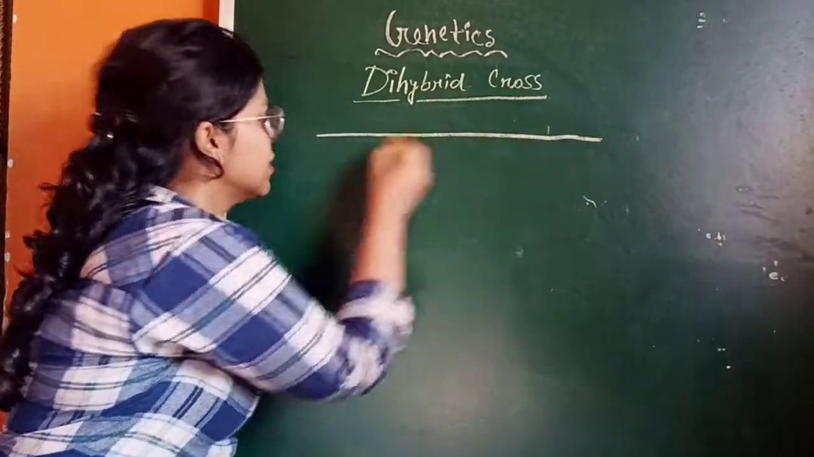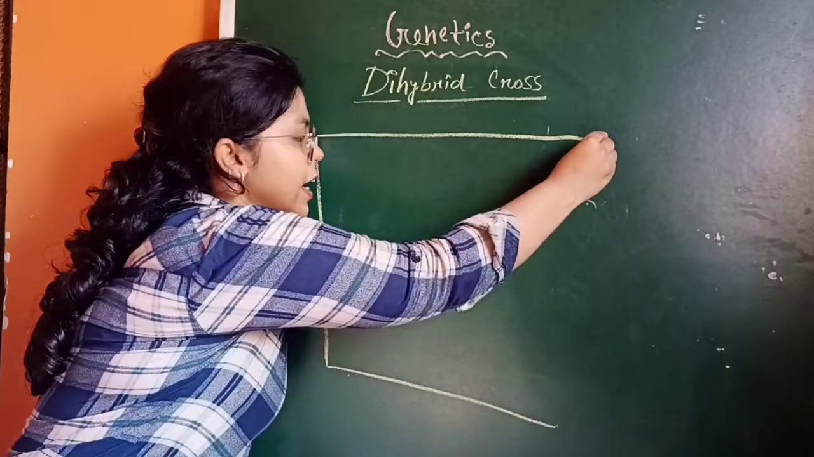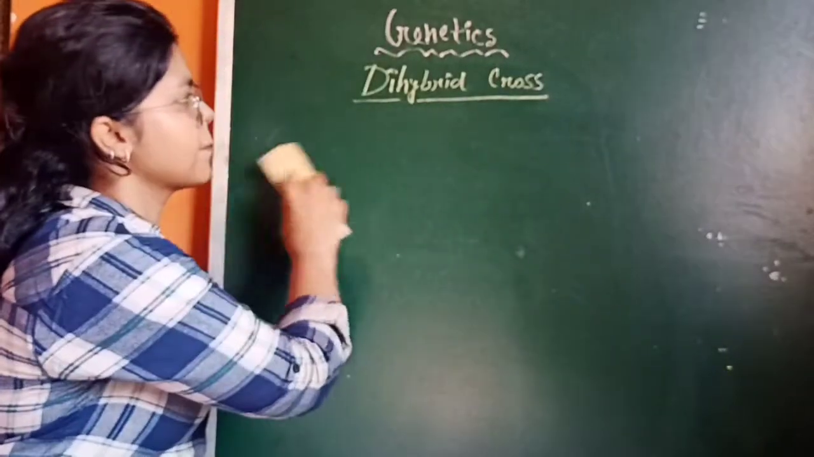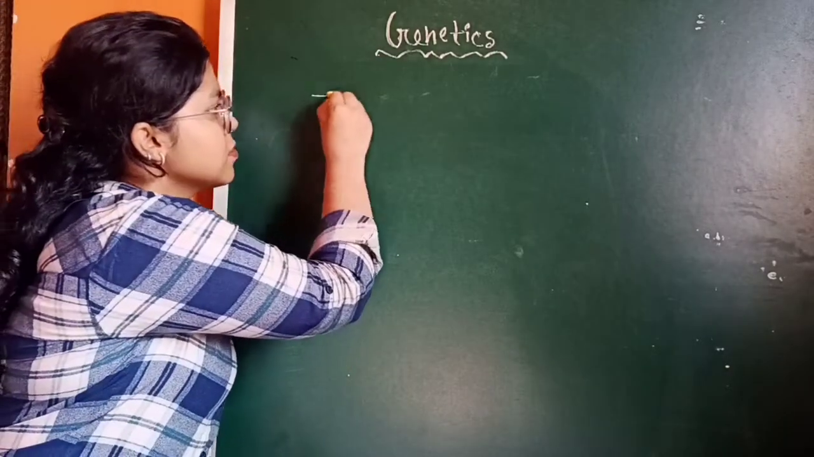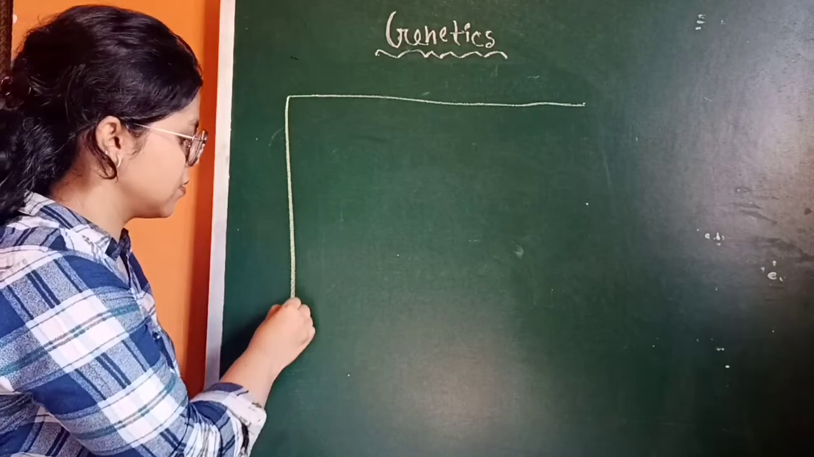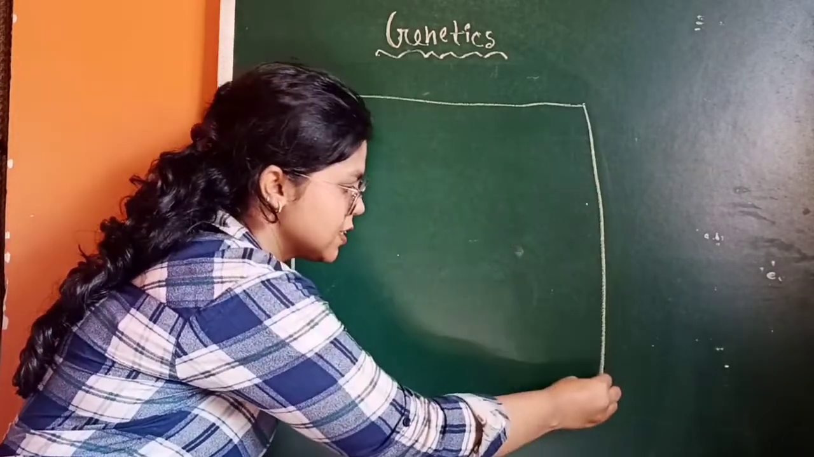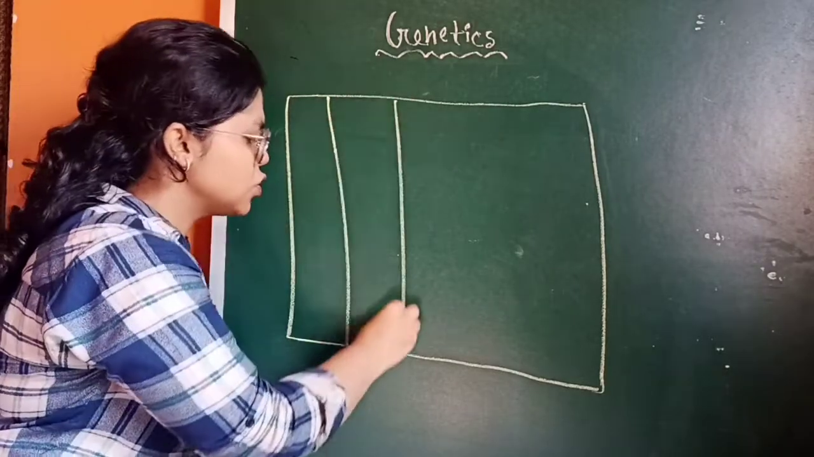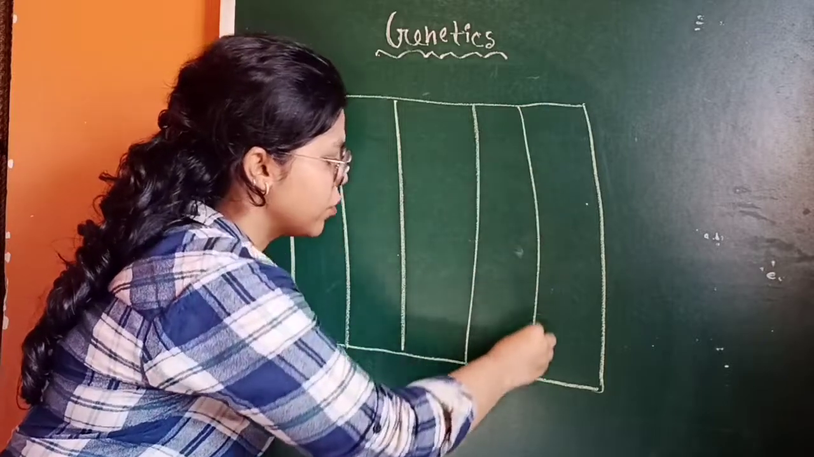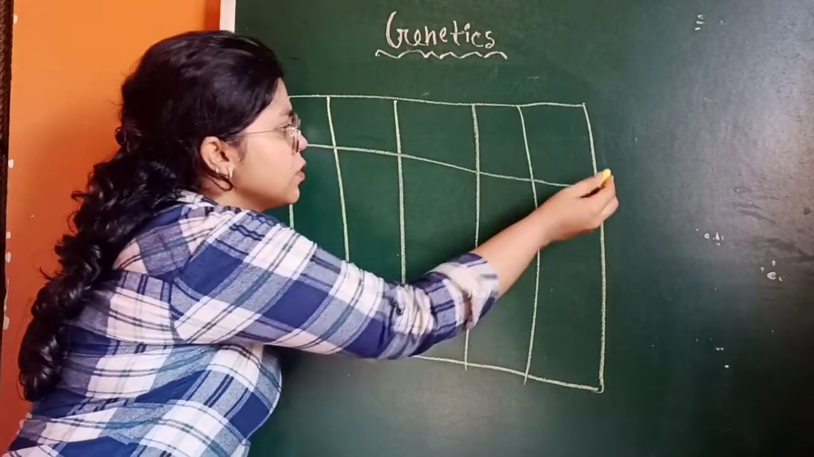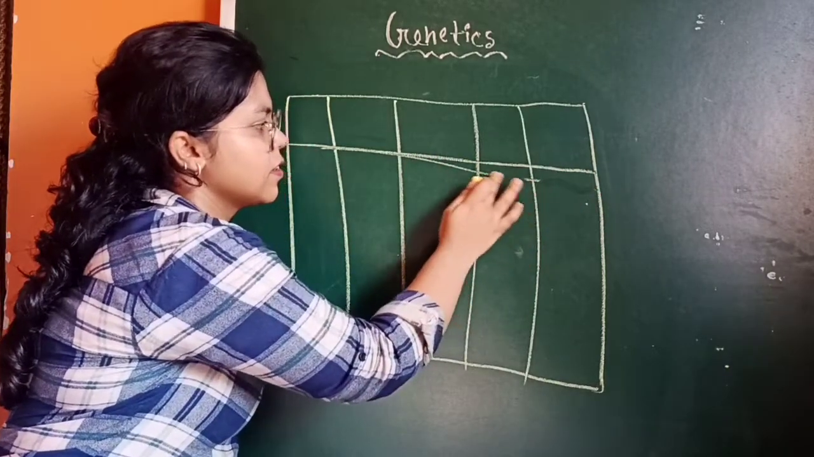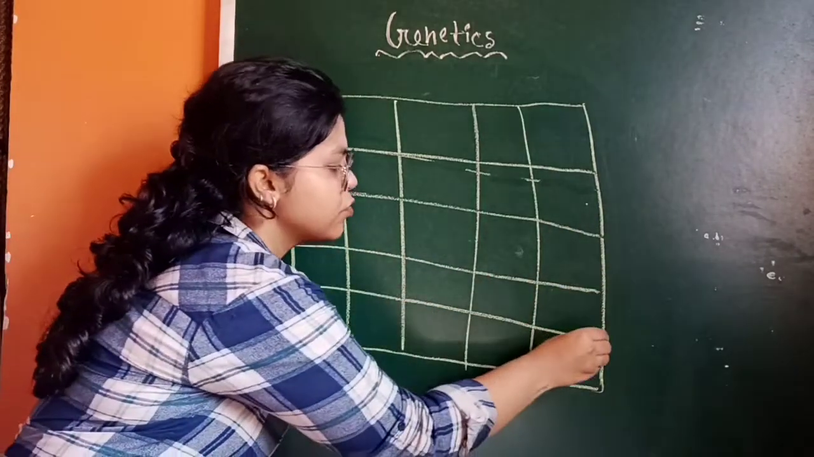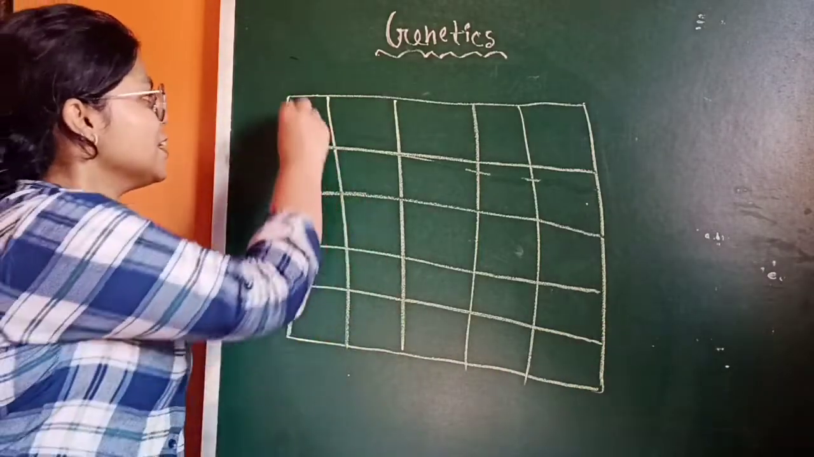So this is the checkerboard. It looks like a square, and also this is 1, 2, 3 and 4. Okay, so this is the checkerboard.